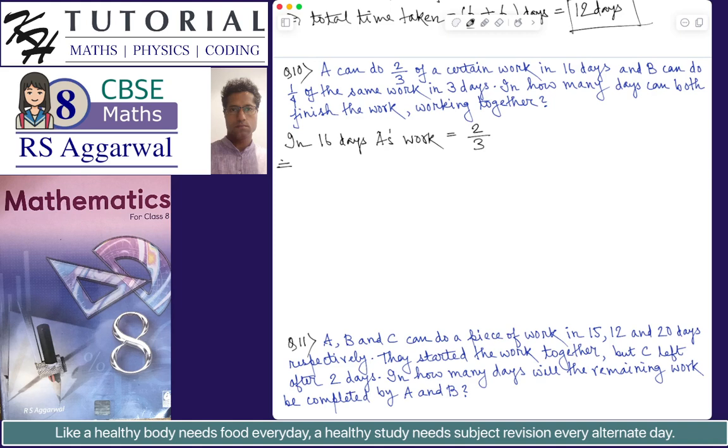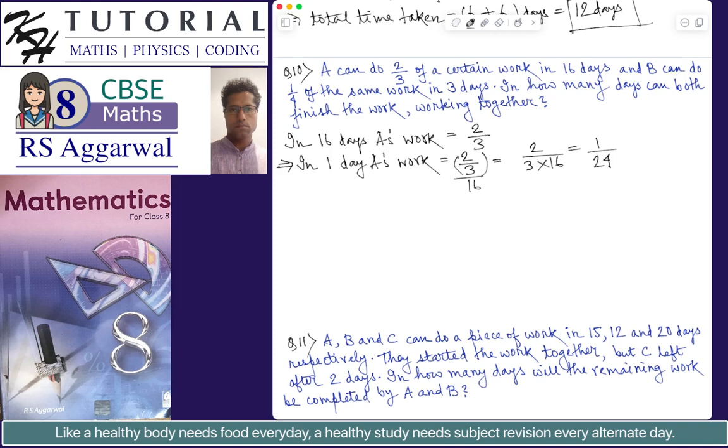So using the basic concept of the unitary method, we can say in one day A's work will be equal to 2 by 3 divided by 16, which is 2 by 3 multiplied by 1 by 16, which is 1 by 24. So in one day A's work is 1 by 24, which essentially means that A can complete the whole work in 24 days.